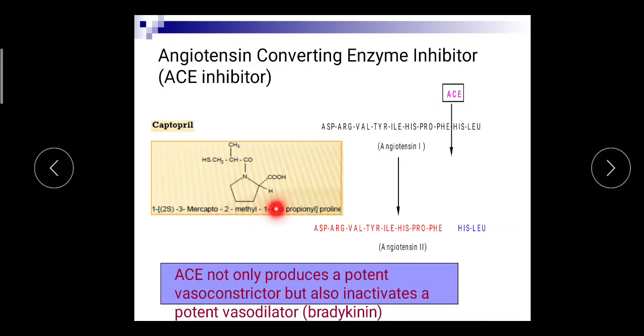A 5-membered ring containing nitrogen along with a carboxyl group. This moiety is called proline. Now, through the nitrogen of proline there is attachment of this group. So the numbering of proline starts from nitrogen.